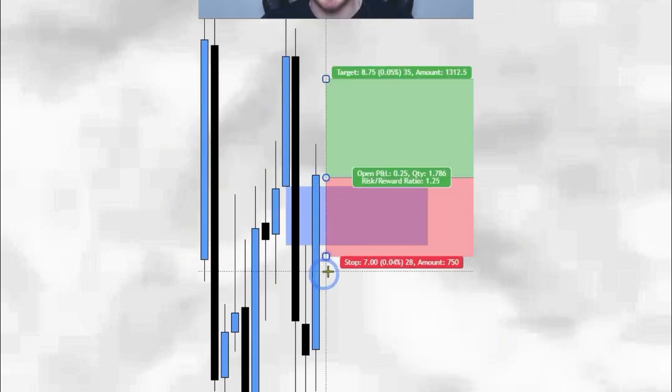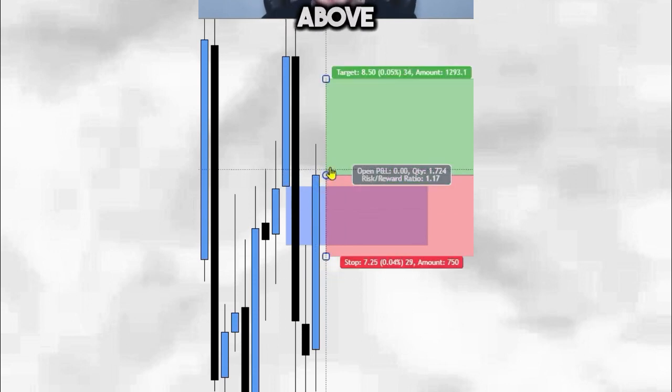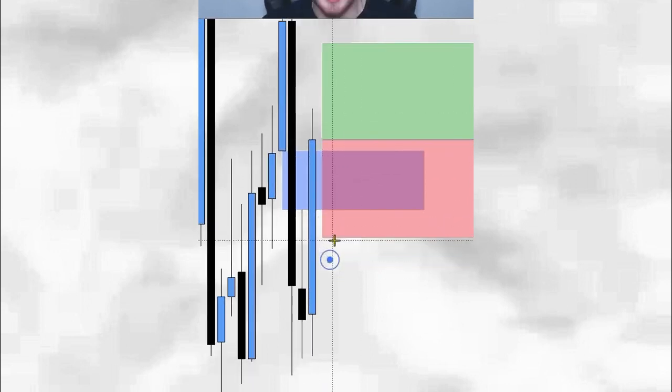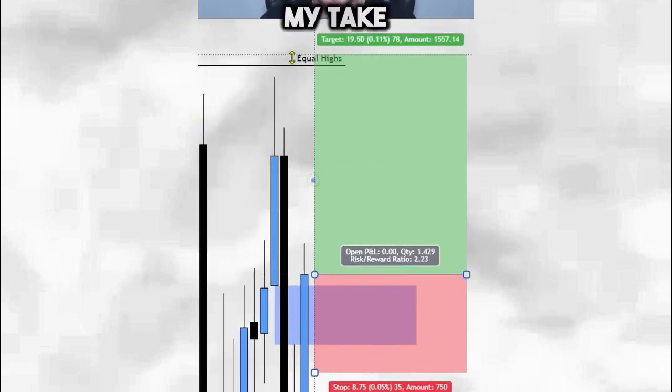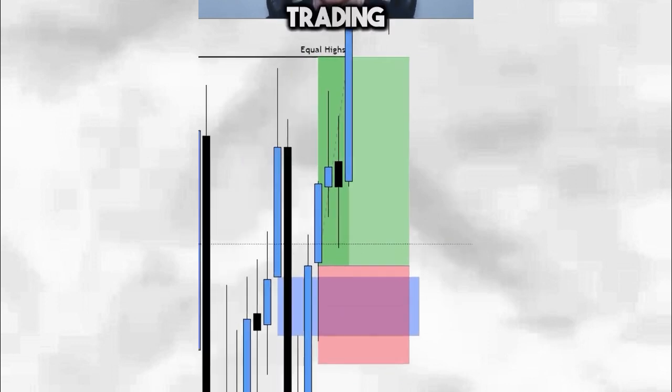So as soon as we have a candle close above this bearish fair value gap, I can expect price action to go up. My entry will be on the candle close above this inversion fair value gap. Then my stop loss will be if we get a candle close back below this fair value gap. My take profit is simply the equal highs, and this is the 80% plus win rate trading model that I teach every single day.